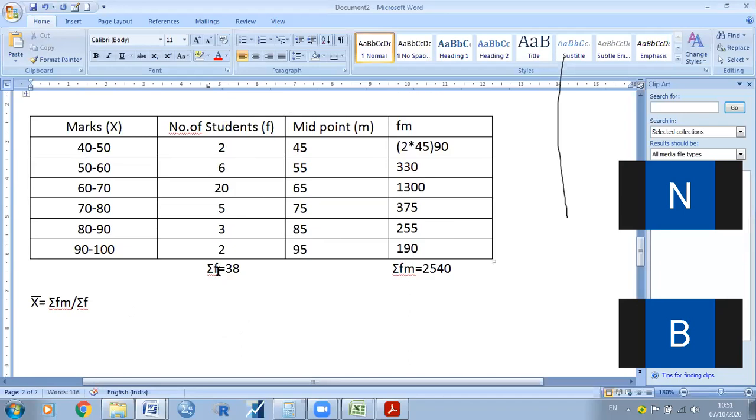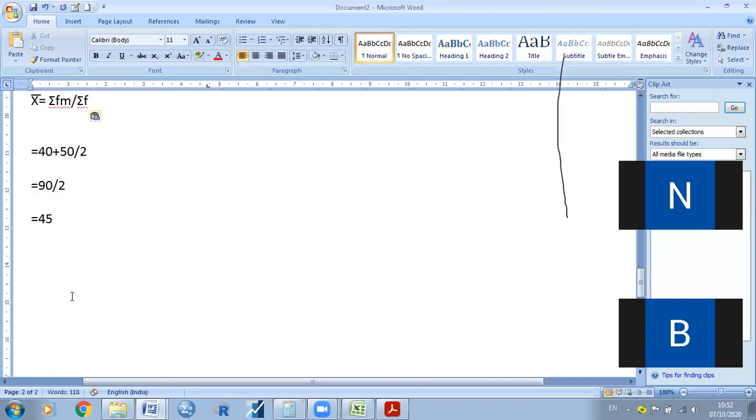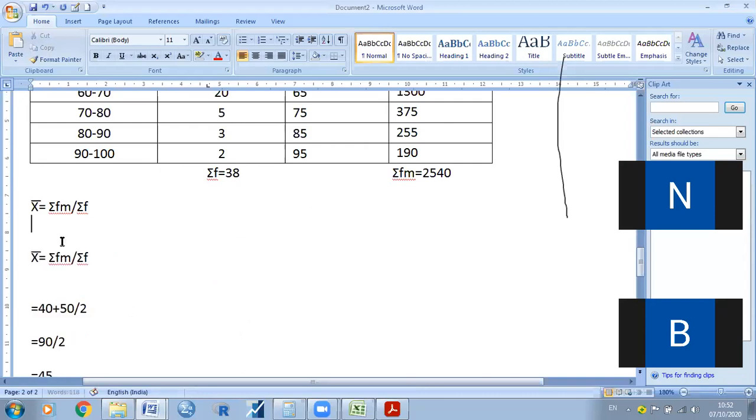Is it clear, Ram? So here X bar, what is the sum of FM value? 2540 divided by 38.